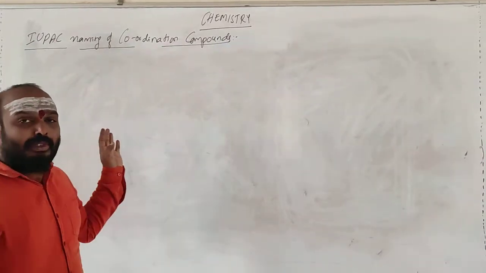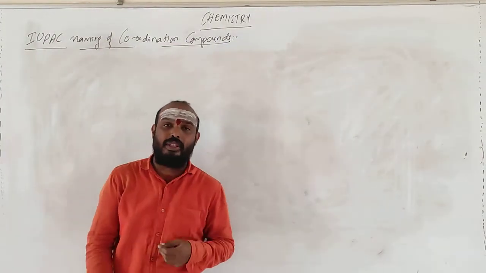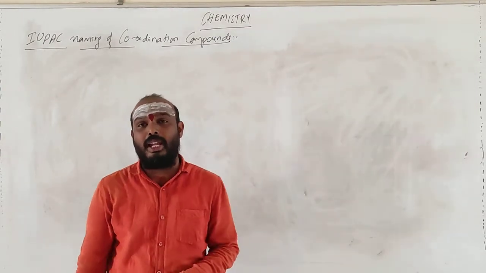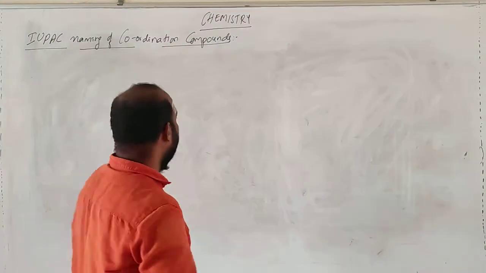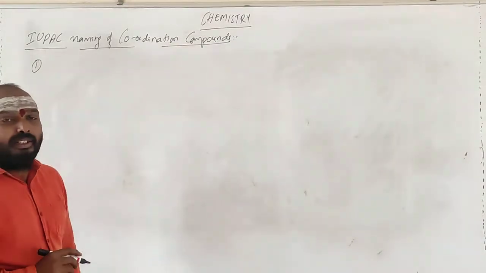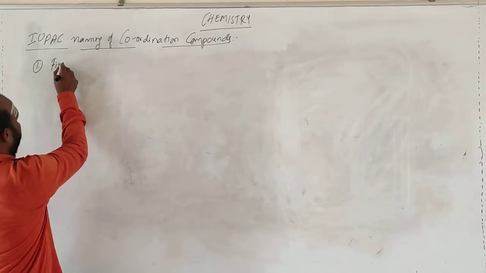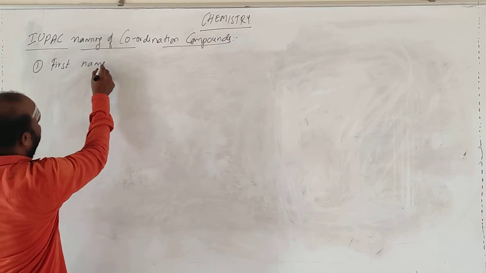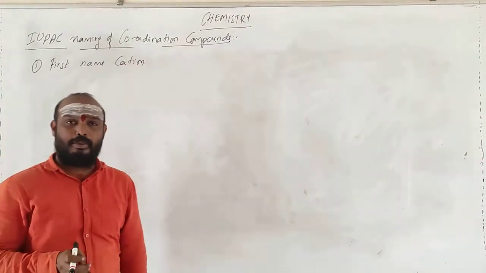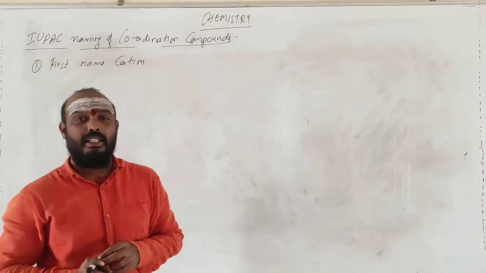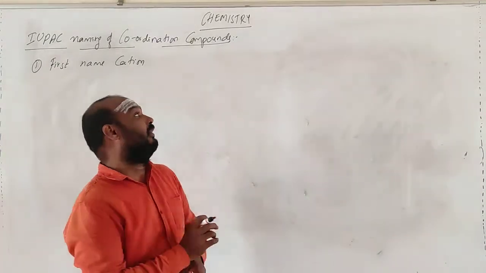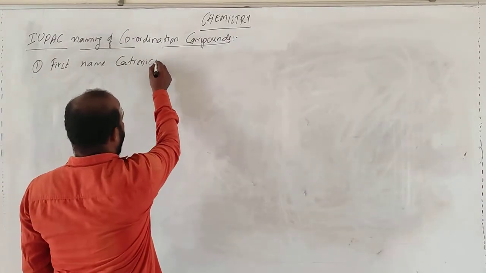IUPAC is nothing but an international society, the International Union of Pure and Applied Chemistry. It has given a set of rules on how to name coordination compounds. Right? So the first rule is to name the cation. If we take a coordination complex, we will generally have a cation part, the cationic part.